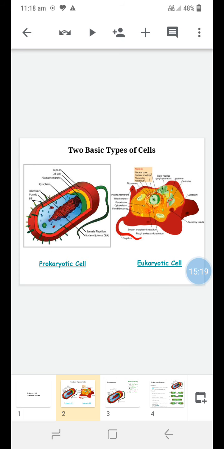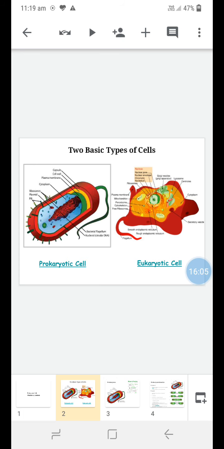Then endoplasmic reticulum is also there. Endoplasmic reticulum, lysosomes, Golgi apparatus, mitochondria and chloroplast: these organelles are absent in the prokaryotic cell, but they are present in the eukaryotic cells. The endoplasmic reticulum is again of two types, rough and smooth, RER and SER. Rough endoplasmic reticulum has a rough appearance, and smooth endoplasmic reticulum lacks ribosomes and has a smooth appearance.